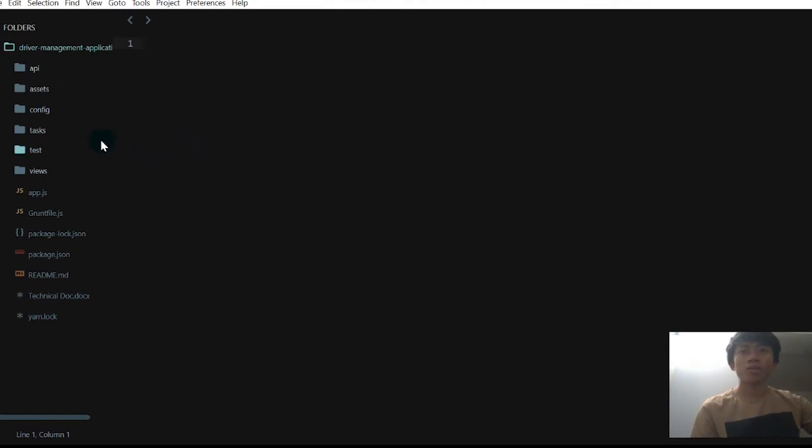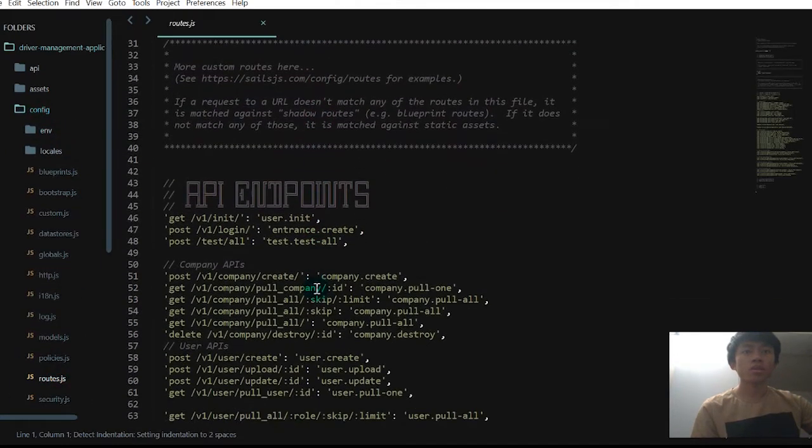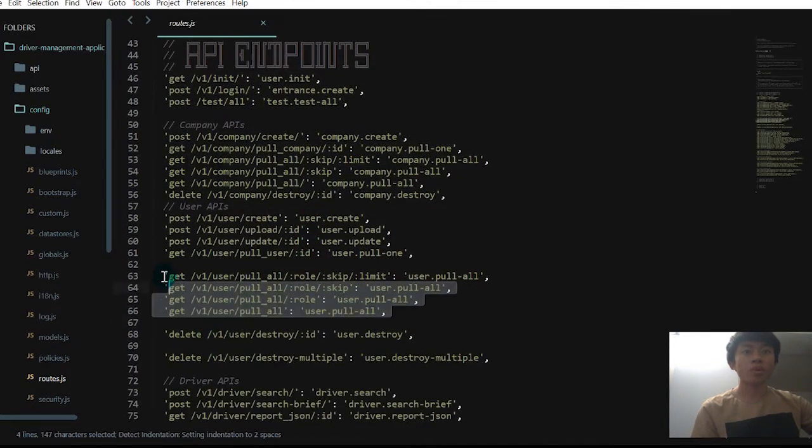I will first talk about the config routes and these 4 routes in particular. You can see that all the routes point to the user controller and the pull all action. It does this because pulling all users takes a lot of time if the database contains, for example, 10,000 users.